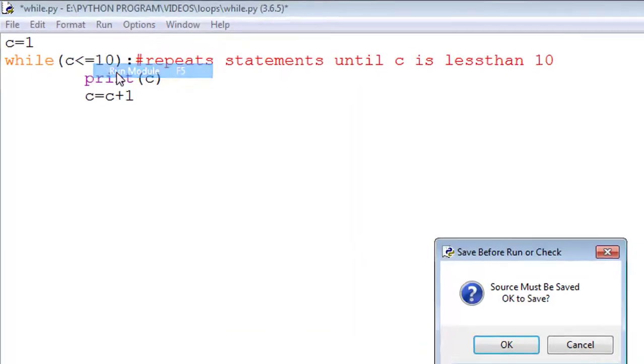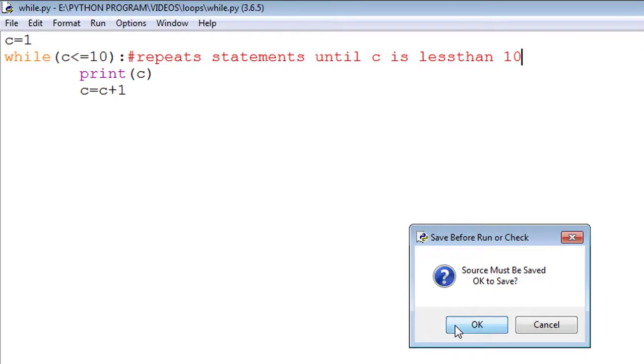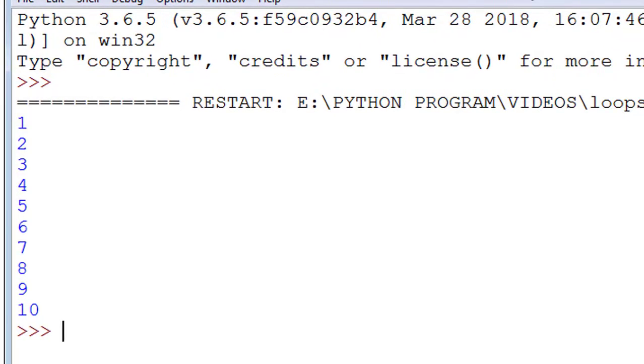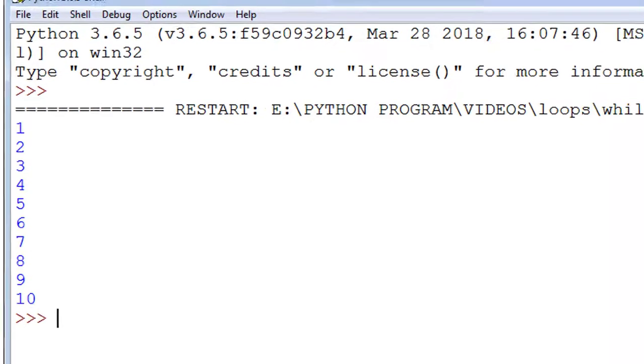I run this code. Before running, I save it. So this is the output of my code, a series from 1 to 10.